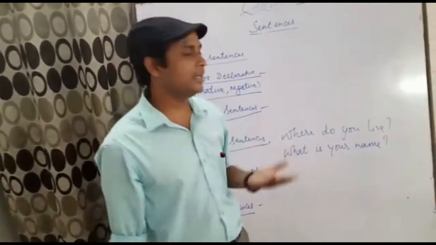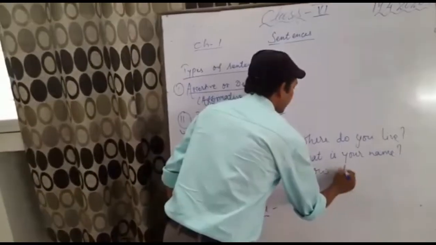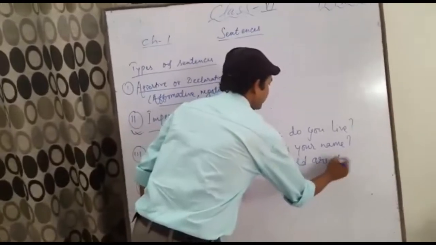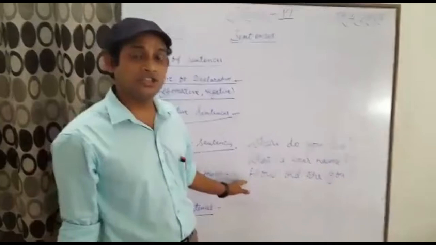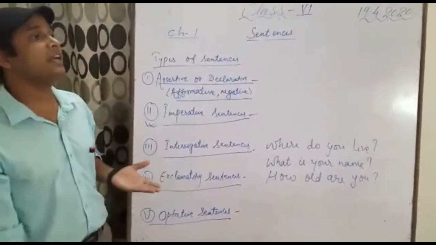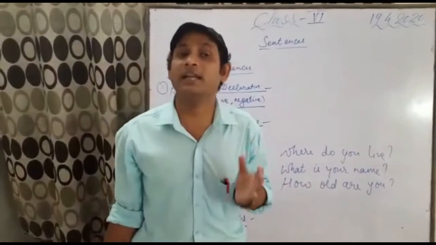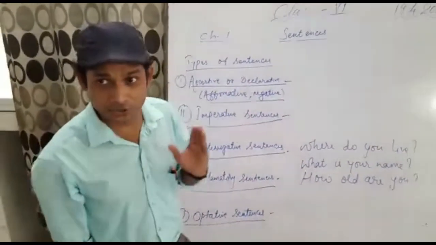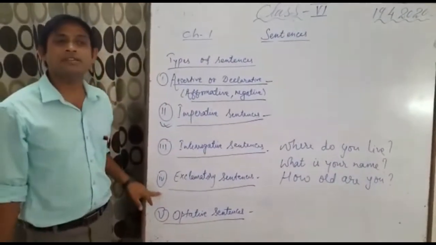So many examples are there. Let it be, how old are you? It also contains a question mark at the end, and this is also a question. You need to answer this. So those sentences which express questions and have question marks at the end are considered the interrogative sentences. Coming to the next type, exclamatory sentences.